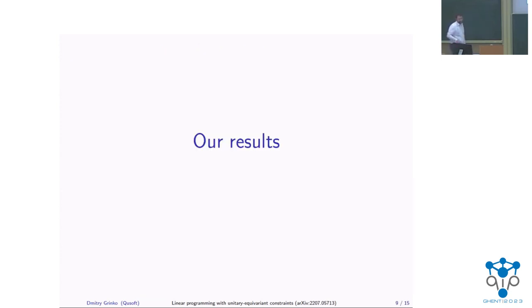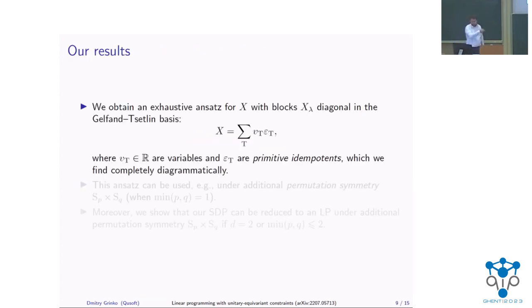So this brings me to our results. We can do this. We can obtain the exhaustive ansatz for our matrix X, which ensures that these blocks X lambda are diagonal in this basis. And this is essentially written like this. It's just a linear combination of some projectors, which we call epsilon t.